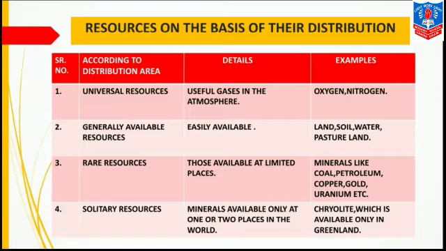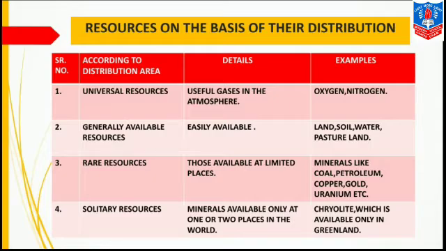The third one is rare resources. That means they are found at some places only. Details are those available at limited places. At very few places you will find these resources. Its examples are minerals like coal, petroleum, copper, gold, uranium, etc. Now, these things we don't find everywhere. Coal, petroleum, copper, gold, uranium, these all things are not available everywhere in every country or in every state. They are found at rare places only.